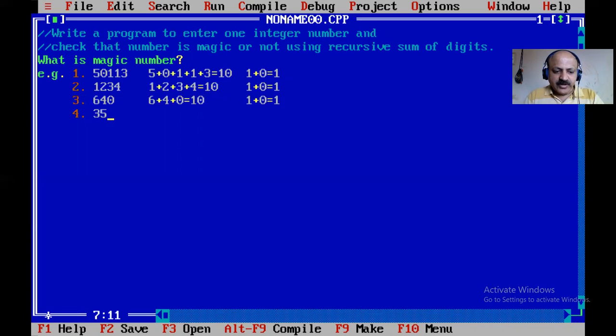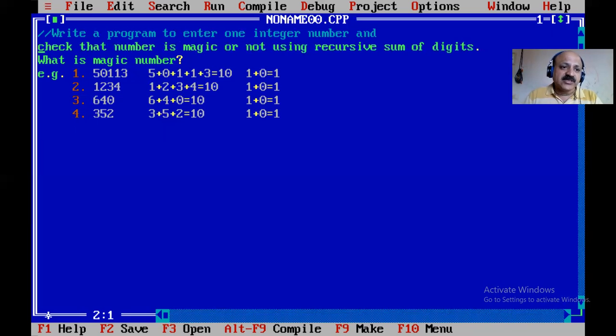3, 5, 2 is also magic. 3 plus 5 plus 2 is again 10, the same, and 1 plus 0 is 1. So all these numbers are magic. But now in your mind a question: how about a number that is not magic? For example, 1, 2, 3 is not magic because the sum of digits is 6. So now you can get the idea of what a magic number is.